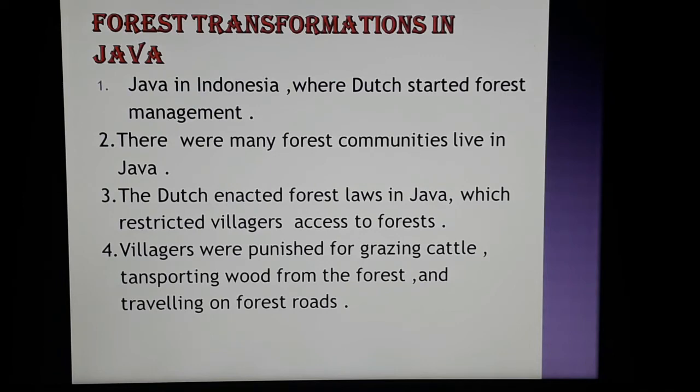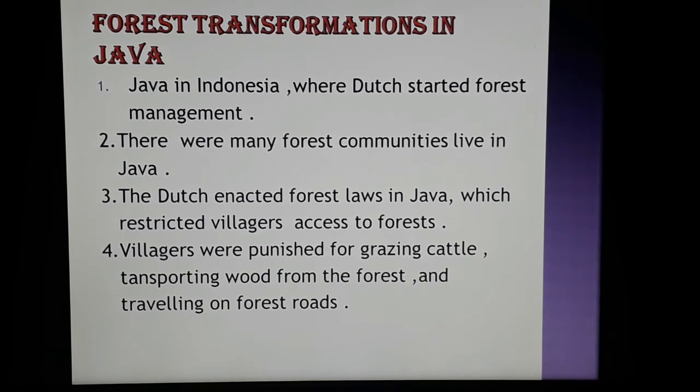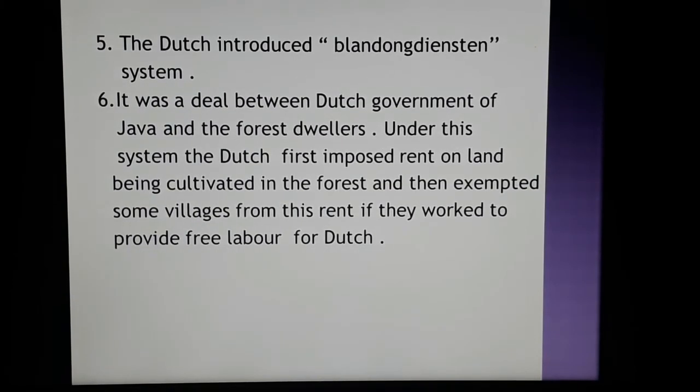Third: the Dutch enacted forest laws in Java which restricted the villagers' access to the forest. Fourth: villagers were punished for grazing cattle, transporting wood from the forest and traveling on forest roads. The next point: the Dutch introduced the Blandongdiensten system. That system was a deal between the Dutch government of Java and the forest dwellers.